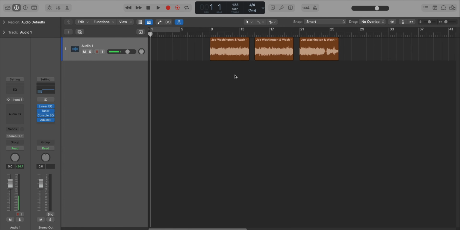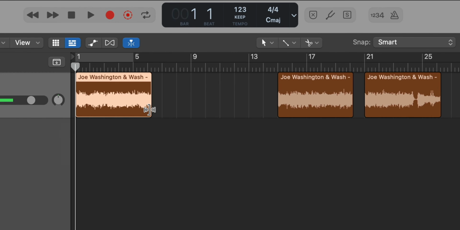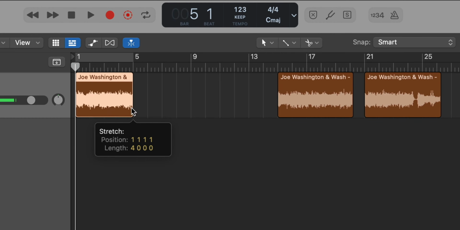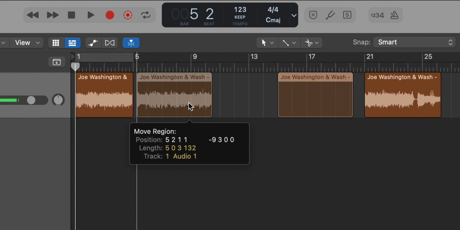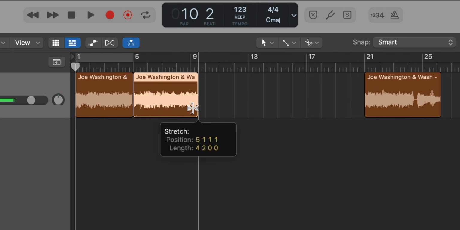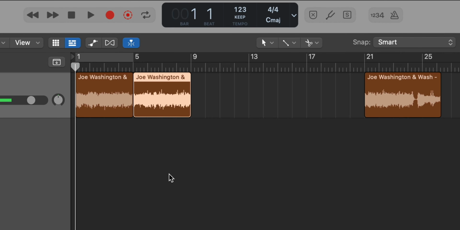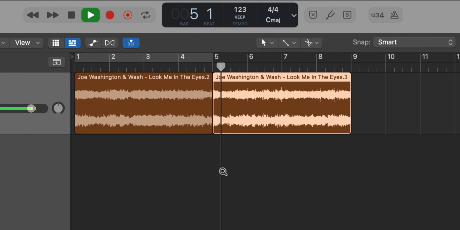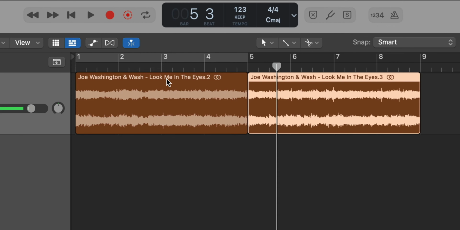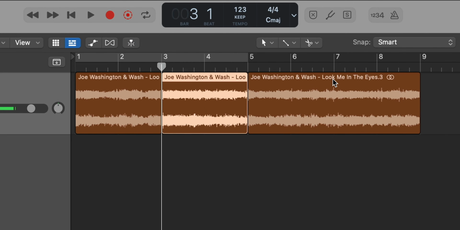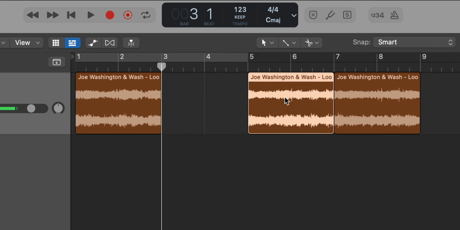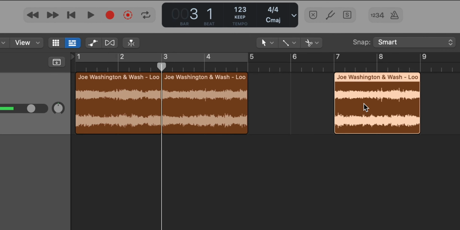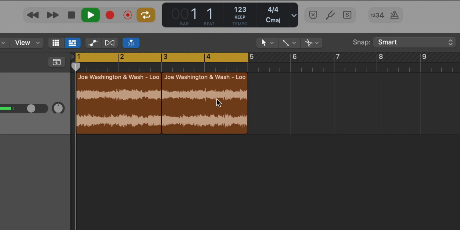All right. Next thing we're going to do is we're going to take our first one, and we're going to shrink this down to 4 bars. We're going to take our second chop that we did and shrink that one down to 4 bars, and we get this. So what we need here is just the first 2 bars of this one and the first 2 bars of the second chop. That's why I said we'll make things easy by just cutting out the full region. And now this is our intro bit.